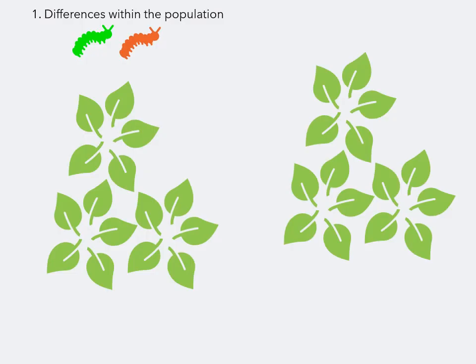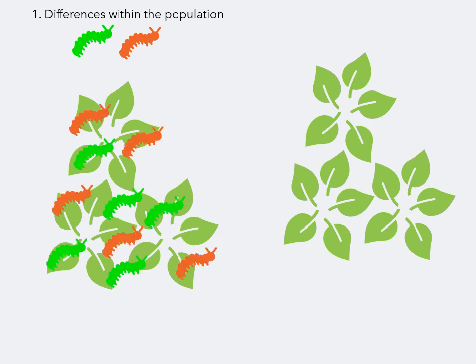Let's look at an example of how natural selection could change a population over time. In this hypothetical example, we're going to consider a species of caterpillar. Within the population, we have differences which are heritable, that is, passed down in the DNA. In this case, the difference is one of color. Some caterpillars are orange, while others are green.